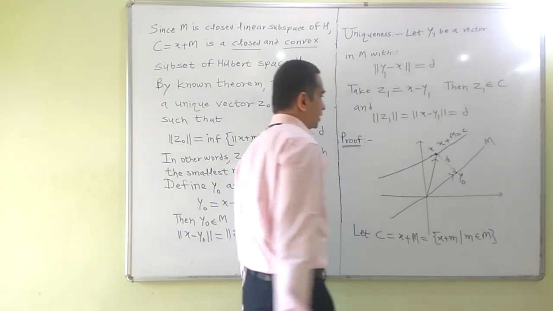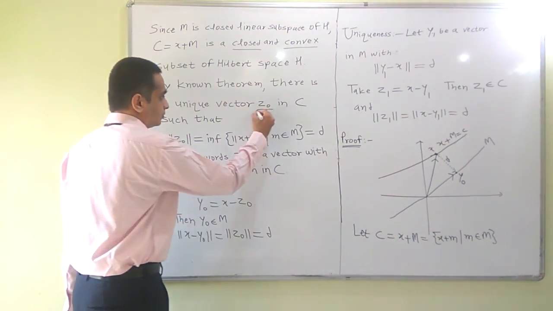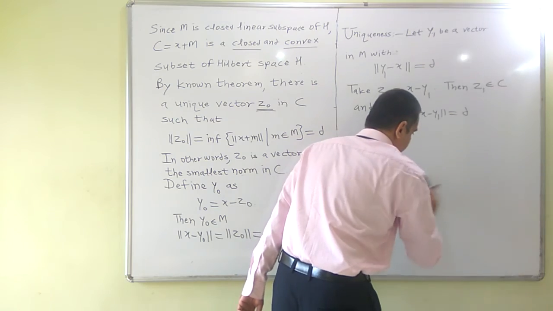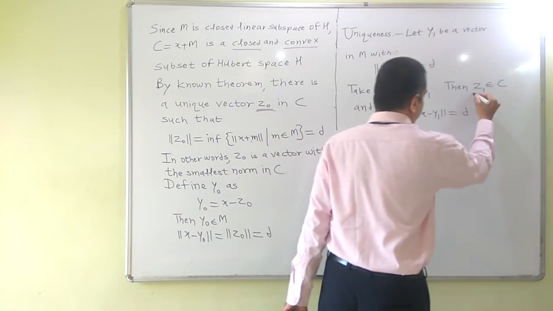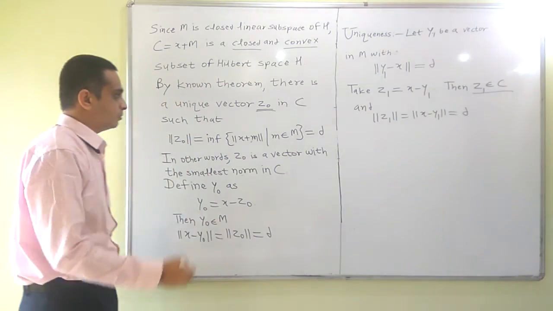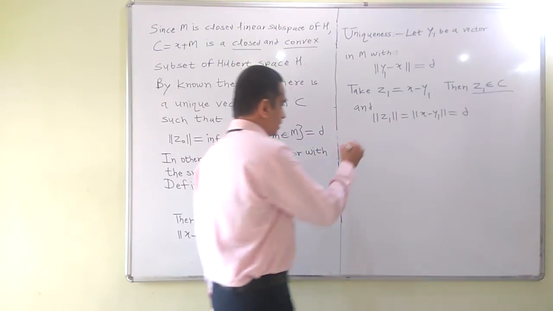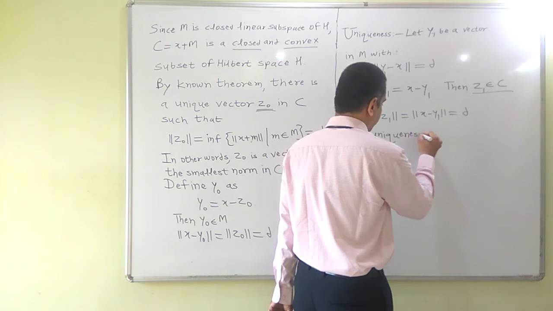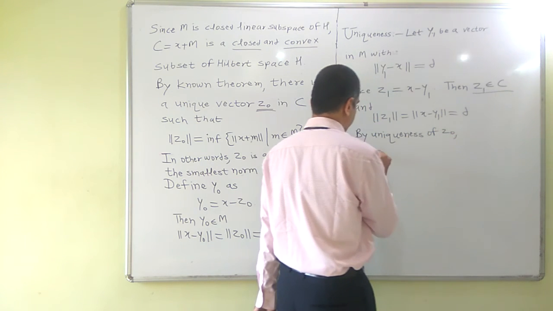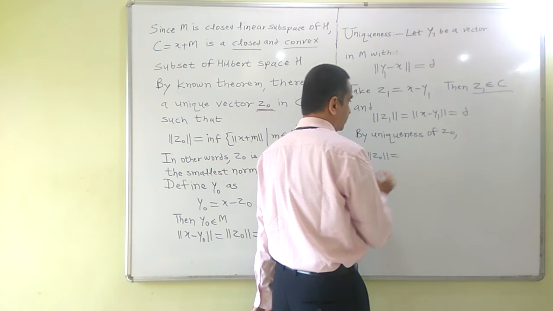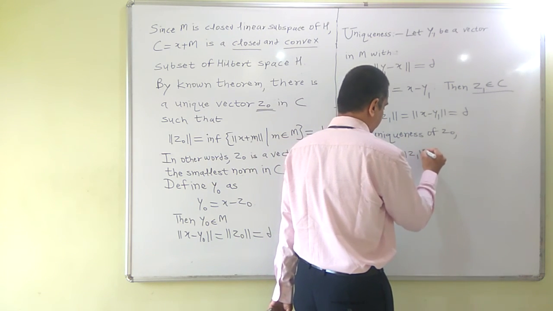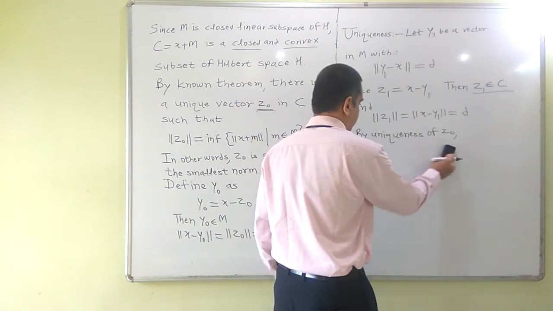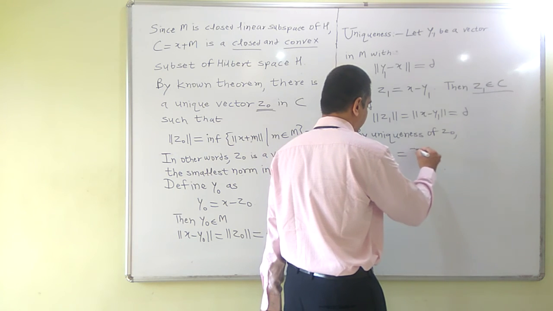By uniqueness of Z0, since Z1 also belongs to C and the norm of Z1 equals D, we have the norm of Z0 equals the norm of Z1, which equals D, so Z0 equals Z1.